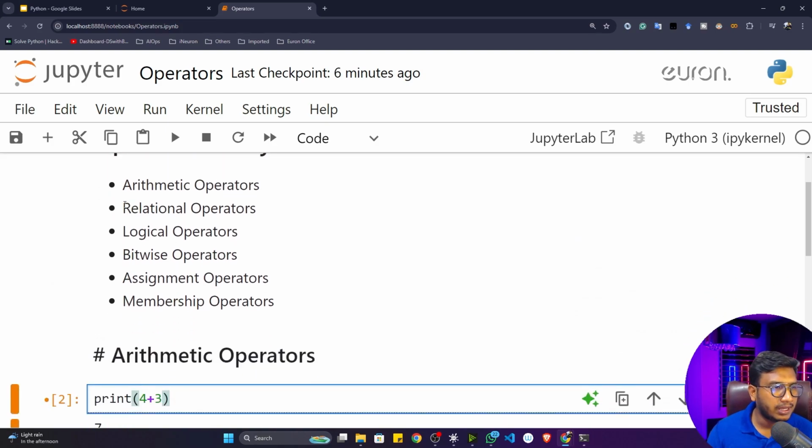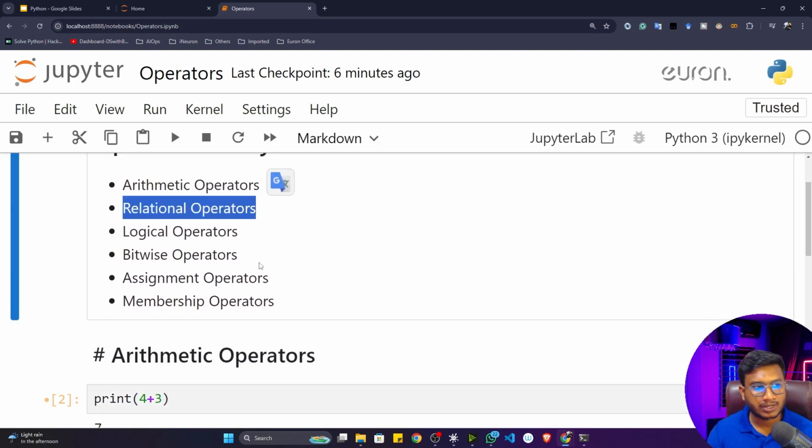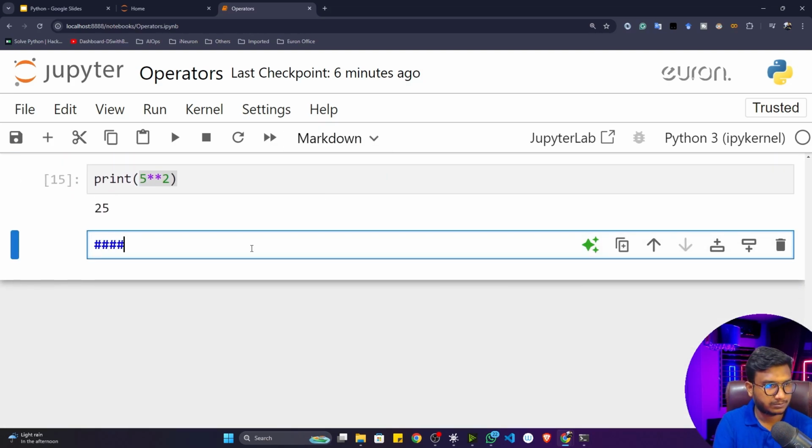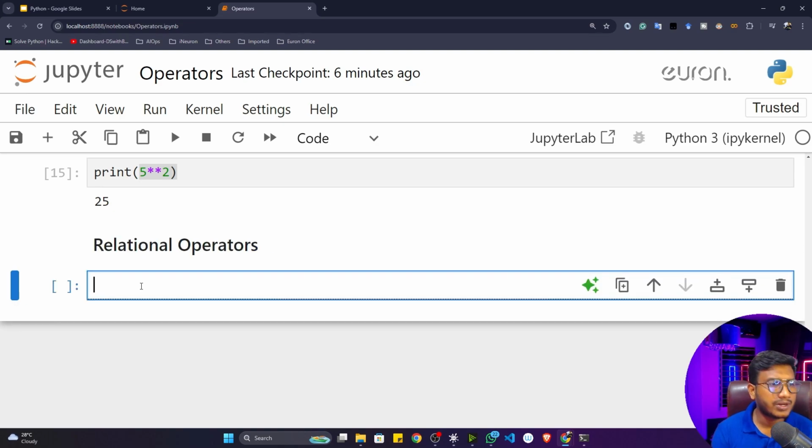Then the next thing will be exploring the relational operators. So let me just do the markdown here. Relational operators are nothing but operators that try to find out the relation between two numbers. Let me give you one example. Let's say I write 4 is greater than 5. Just pause the video and tell me whether 4 is greater than 5 or not. If yes, you can give true, otherwise you can give false.